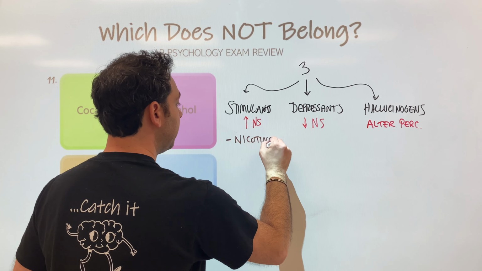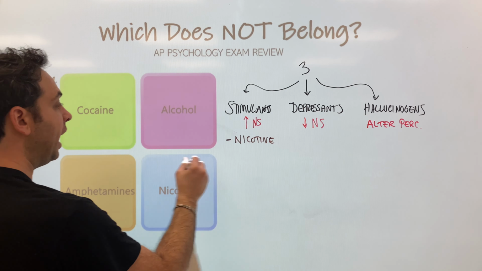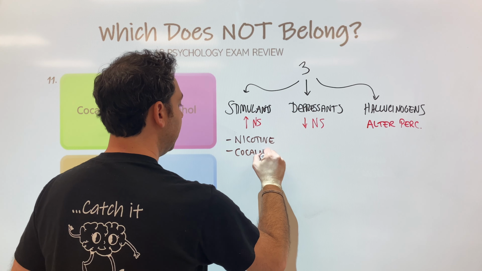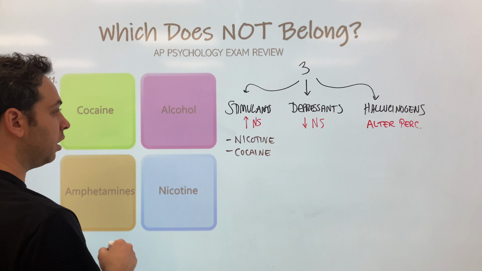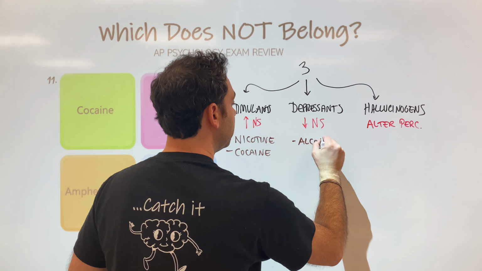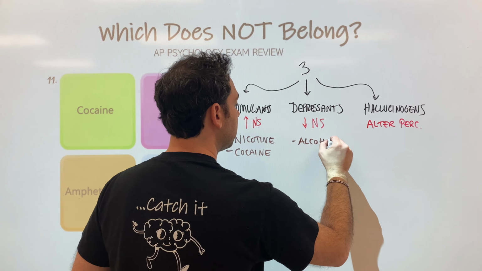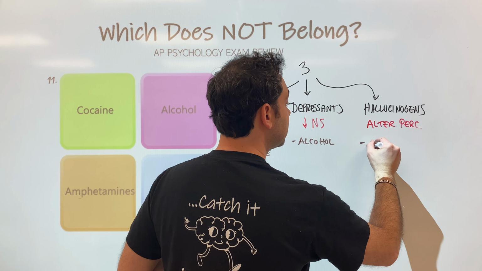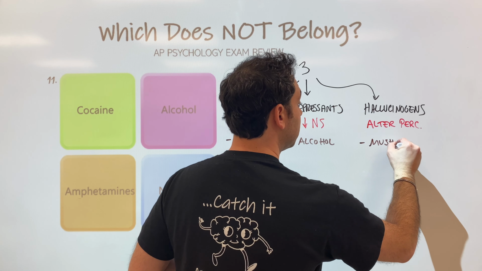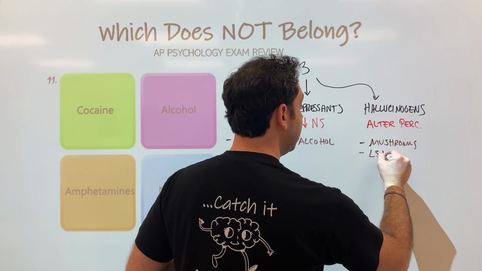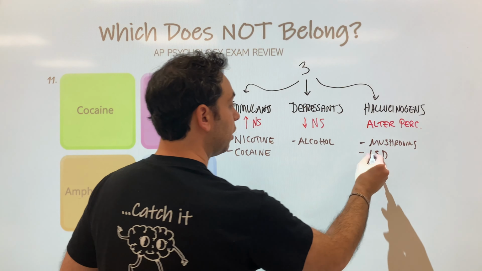Smoking tobacco, cigarettes. We have cocaine. That is also a stimulant, okay? Cocaine. Anything else? Oh, I see alcohol. Alcohol is actually a depressant, okay? It slows down your central nervous system. Now, just for fun, what would be a hallucinogen? Well, we have things like psilocybin, which are mushrooms. We have things like LSD and ecstasy. These are things that alter our perception of the world.